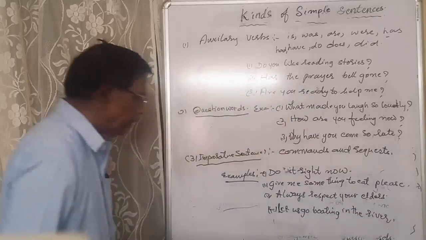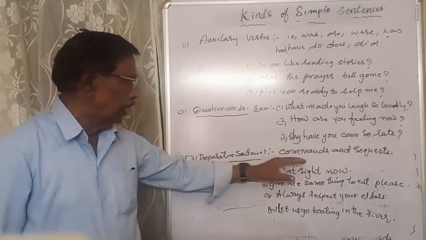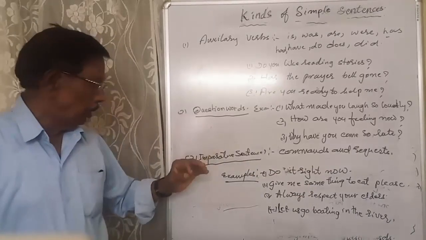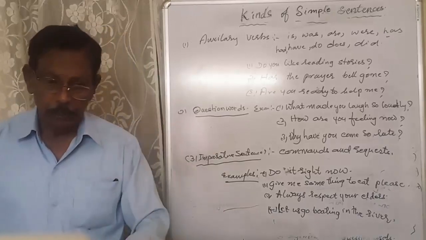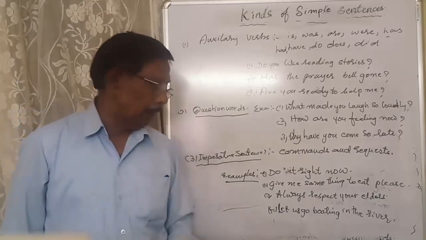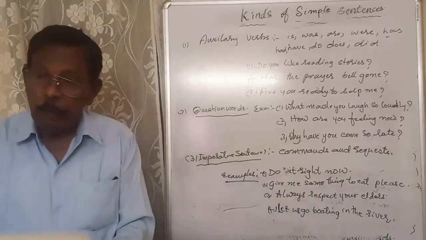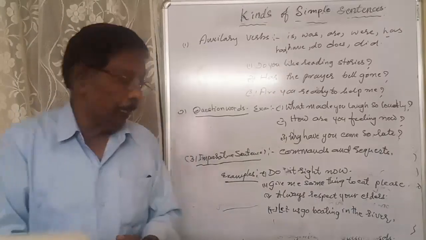You see, dear students, once again, imperative sentences mean commands and requests. Do it right now is a command. Give me something to eat, please, is a request, because "please" means we are requesting.